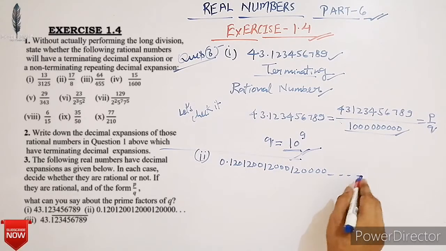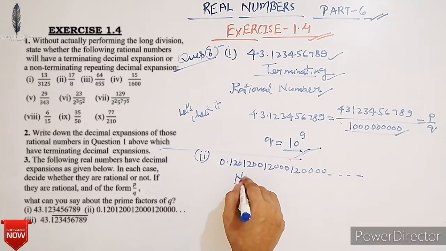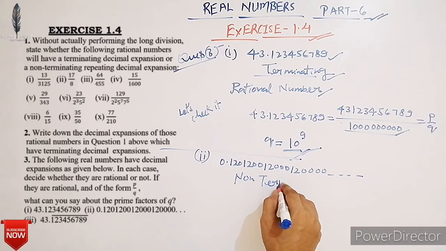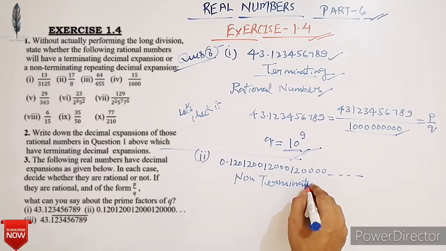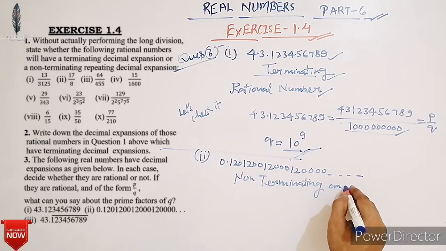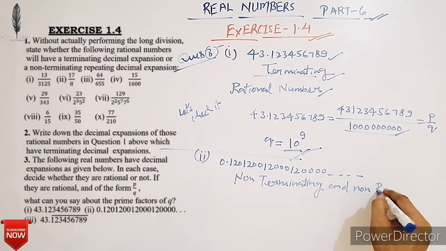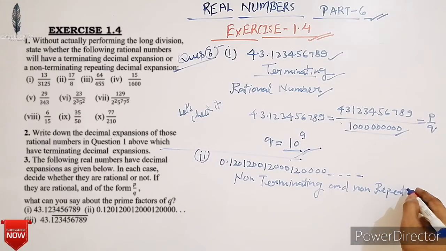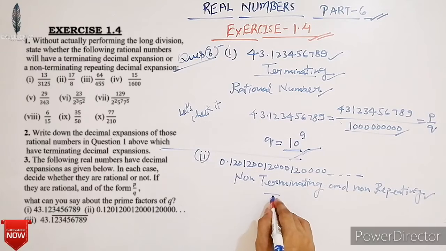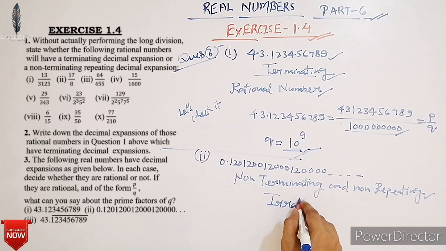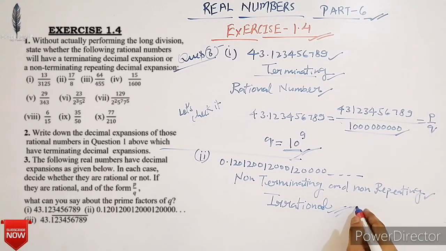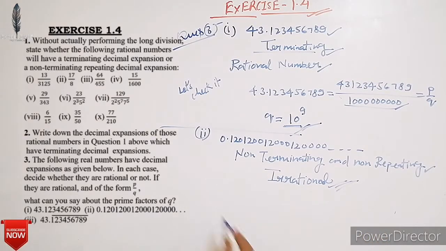0.120120012000120000 and so on. It is non-terminating and non-repeating. So it is irrational. All of you know that a number whose decimal expansion is non-terminating, non-repeating is an irrational number. Okay, so it is an irrational number. Next,